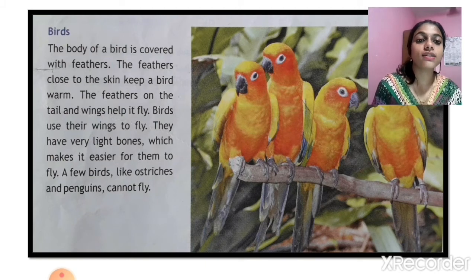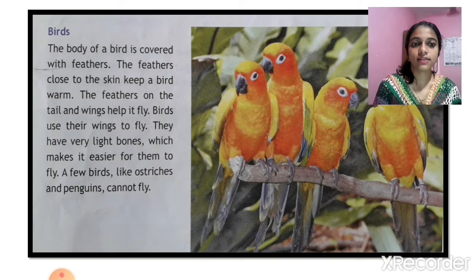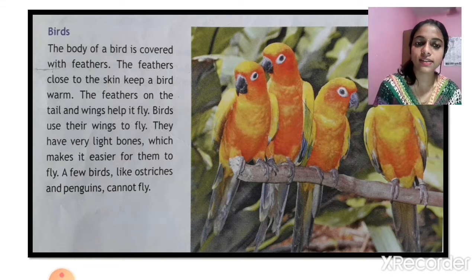The body of a bird is covered with feathers. The feathers close to the skin keep a bird warm. The feathers on the tail and wings help it fly. Birds use their wings to fly. They have very light bones which make it easier for them to fly. A few birds like ostrich and penguins cannot fly. These are the characteristics of birds.